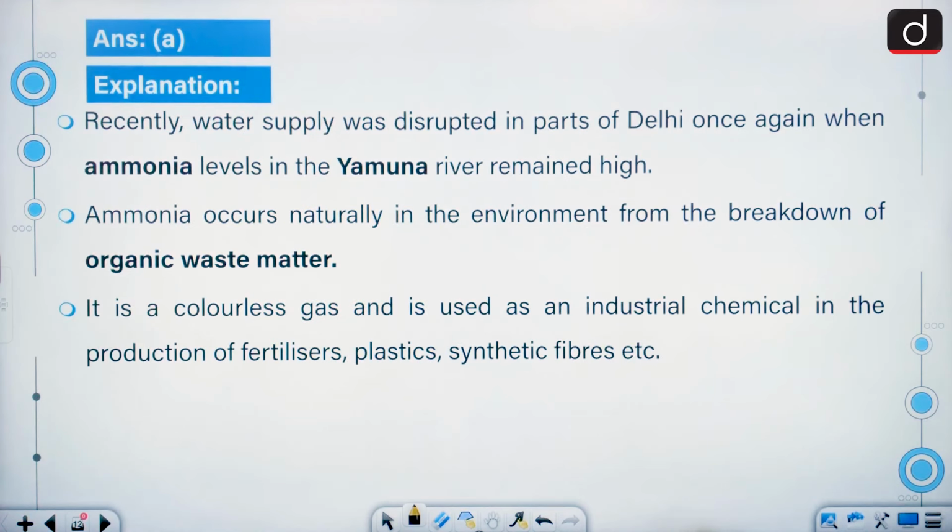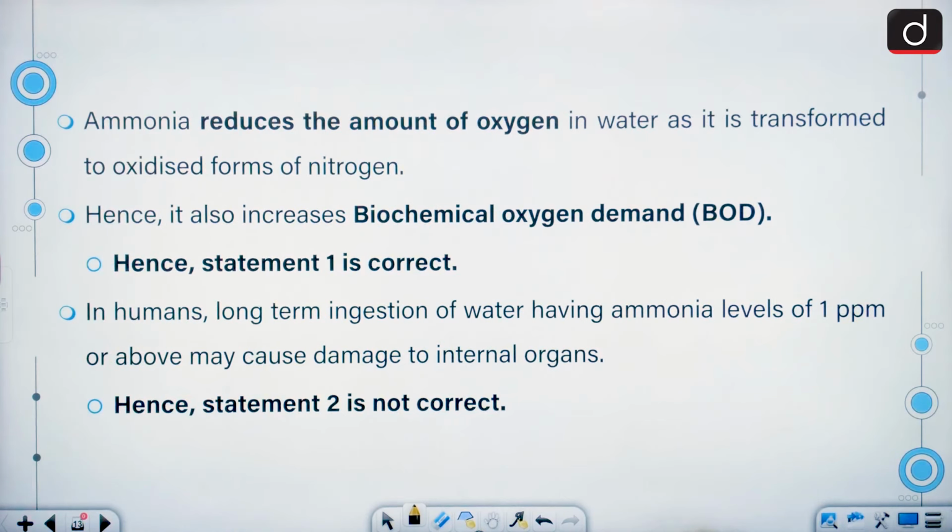Recently, water supply was disrupted in parts of Delhi once again when ammonia levels in the Yamuna River remained high. Ammonia occurs naturally in the environment from the breakdown of organic waste matter. It is a colorless gas and is used as an industrial chemical in the production of fertilizers, plastics, synthetic fiber, etc. Ammonia reduces the amount of oxygen in water as it is transformed to oxidized forms of nitrogen. Hence, it also increases biochemical oxygen demand.